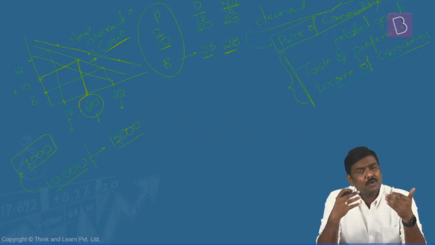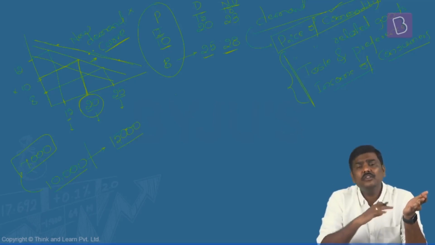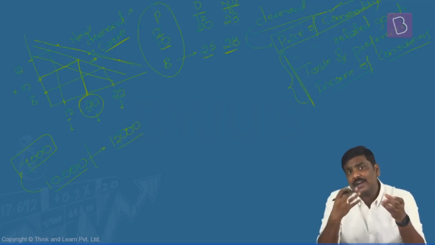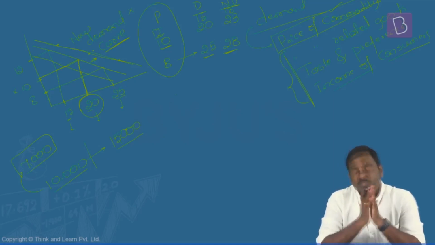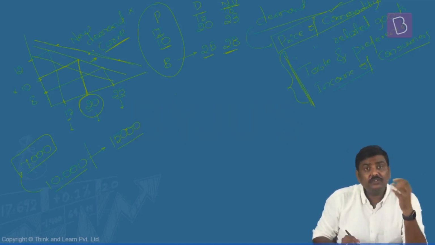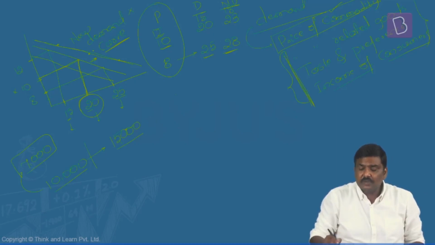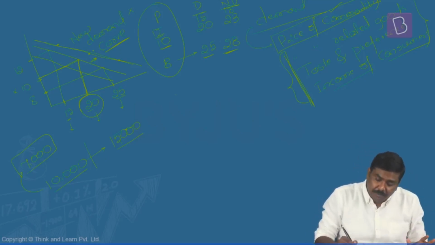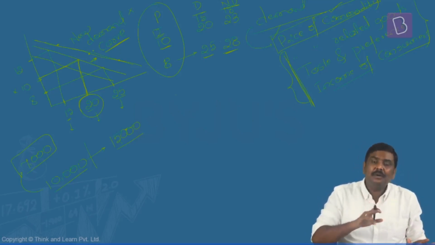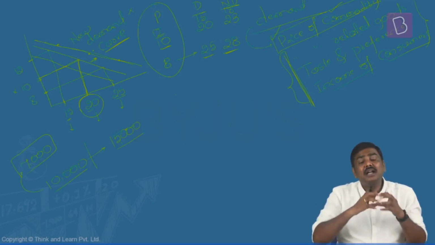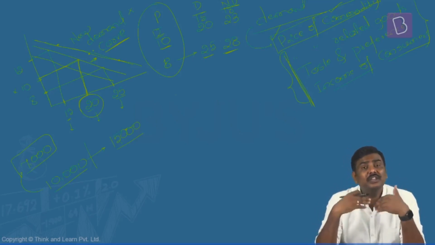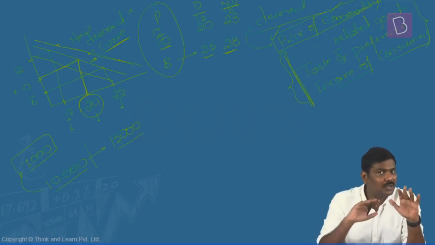And for different types of products, these particular demand curves will be shifting either to the left or to the right based on what kind of a factor is actually changing in the market. So whenever you're talking about the shift of the curve, it is because of the various factors other than the price which are changing, as a result of which the price of the commodity remains the same, but at this particular price, the demand for the commodity will change, which will lead to shifting of the demand curve either to the left or to the right.